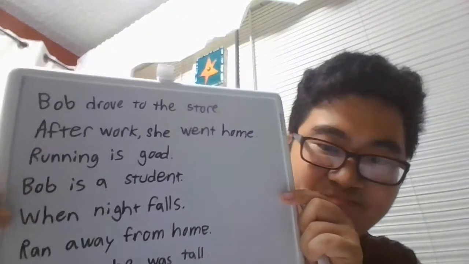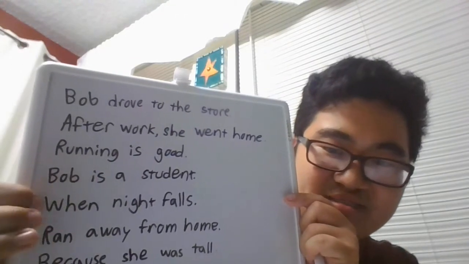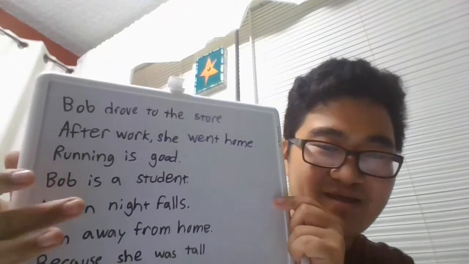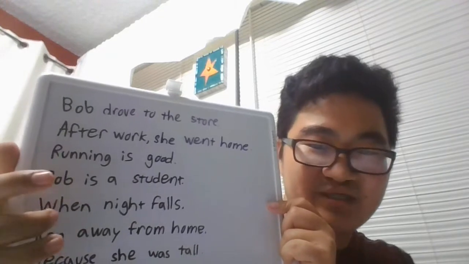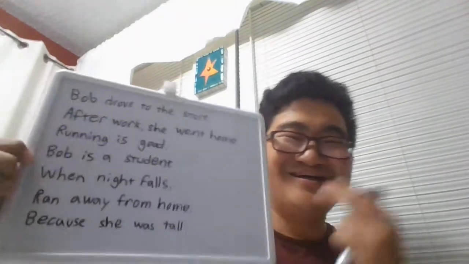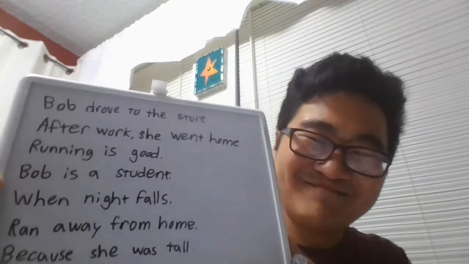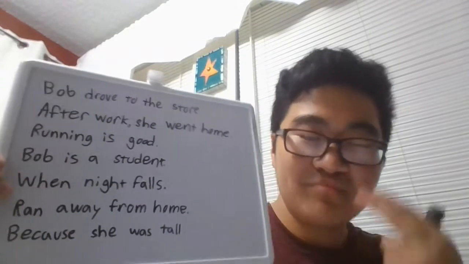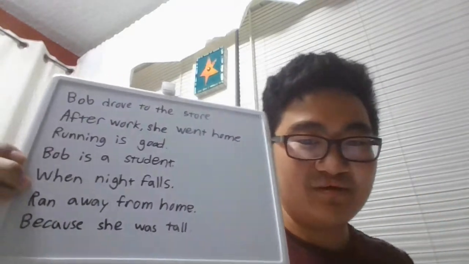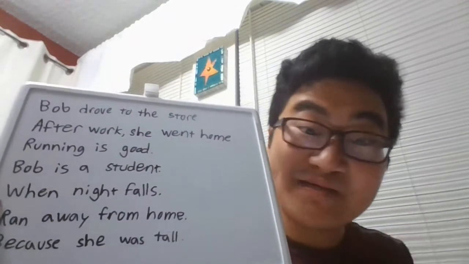So, if you think about a sentence such as this, "when night falls," you got a subject, right? Yes. What's the subject? Night. Yep. And then we got the verb here, which is "falls." Yep. Congrats if you got that. So, when night falls. But what happens when night falls? Did someone die after night fell?